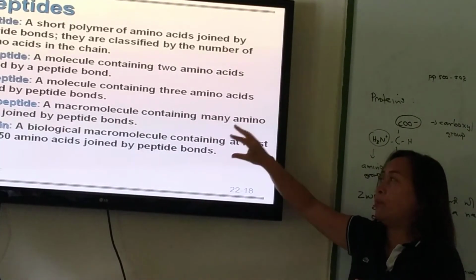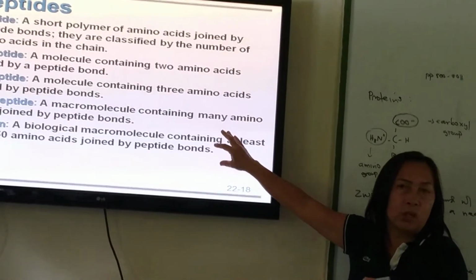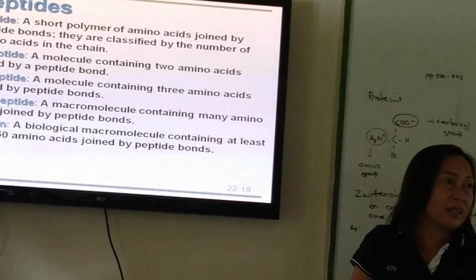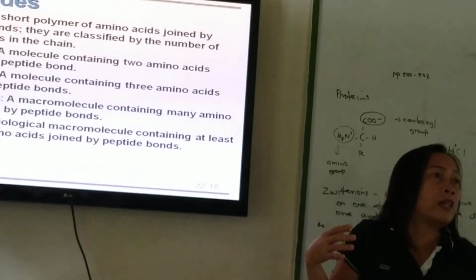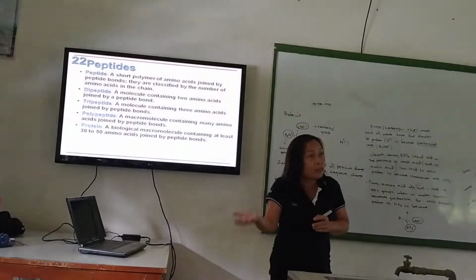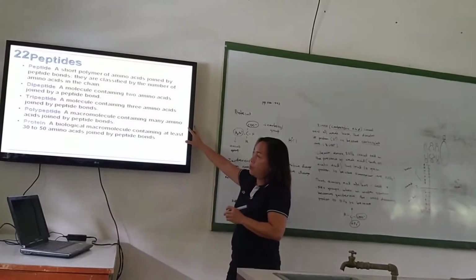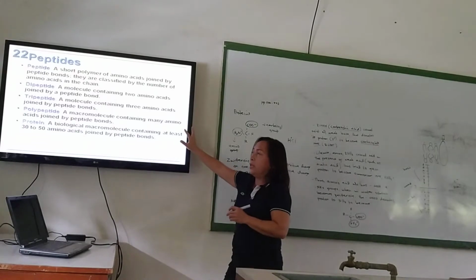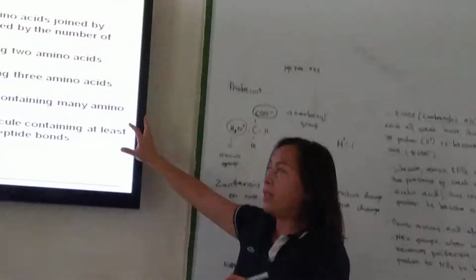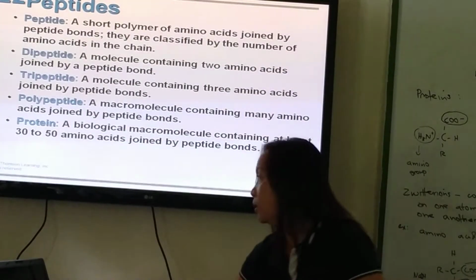Structured, then they will become functional proteins. So they become enzymes, they become structural proteins, they become transport proteins, and so on and so forth. So that is what happens when polypeptides mature and become functional proteins.